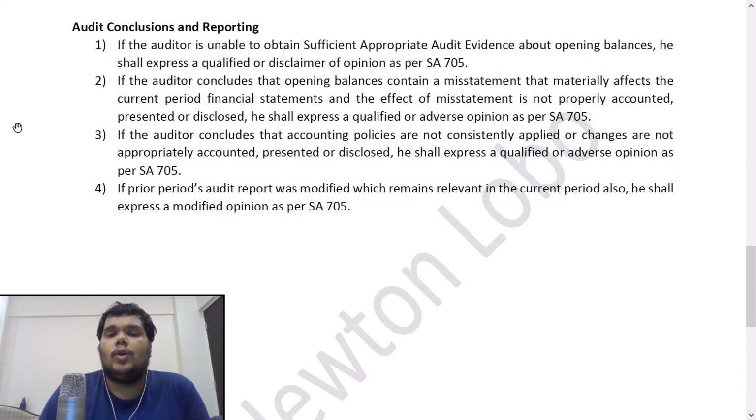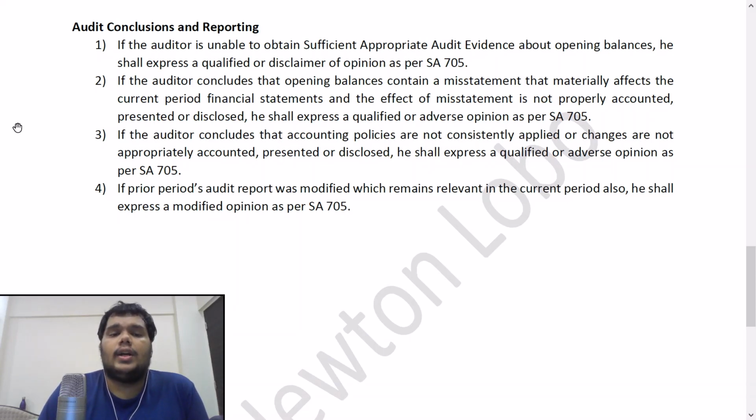Why? Because qualified opinion is when you feel misstatements are material but not pervasive. And adverse opinion is when you have obtained evidence and feel that misstatements are both material and pervasive. So accordingly, understand the difference between point number 1 and 2. In point number 1, we will give a qualified opinion or disclaimer. In point number 2, we will give a qualified or adverse opinion.